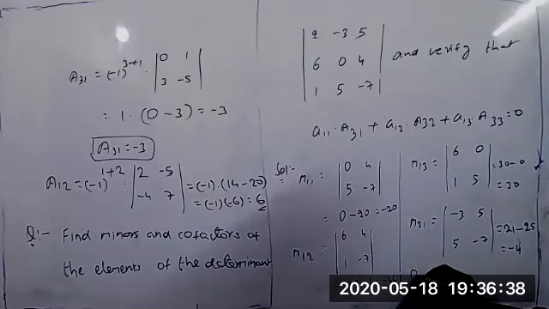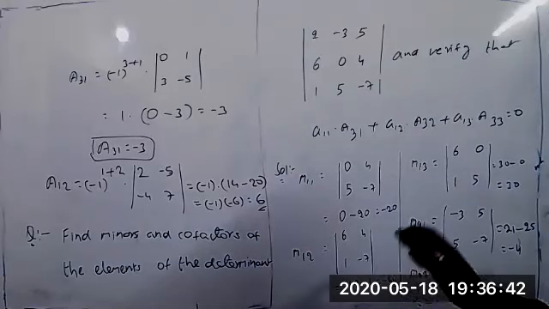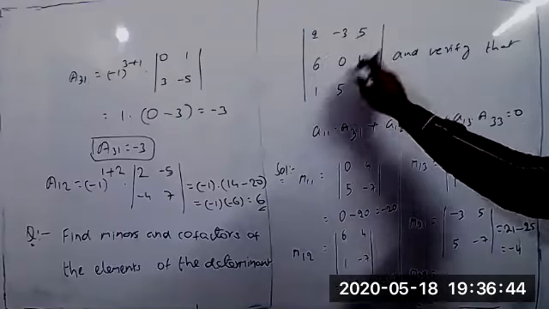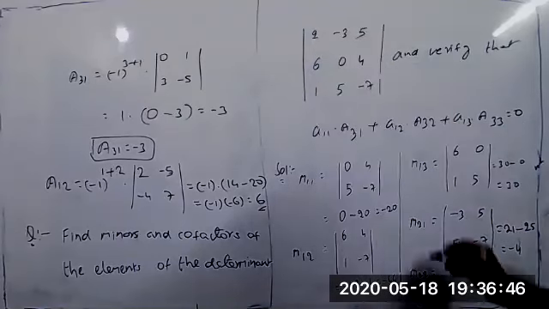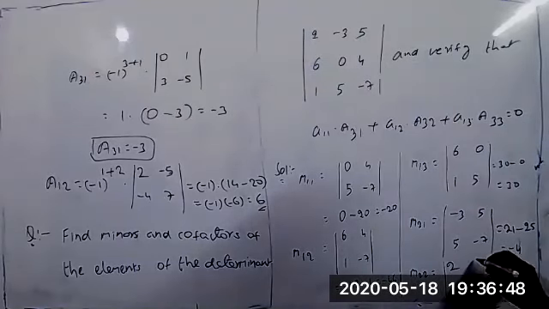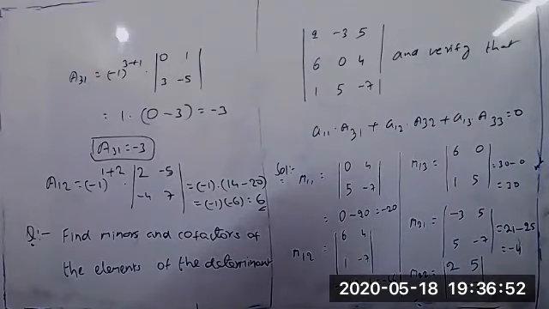Next, M22 means delete the second row and second column. What about the remaining? Determinant of 2, 5, 1, minus 7. So 2 into minus 7 equals minus 14, minus 1 into 5 equals minus 5, which is equal to minus 19.